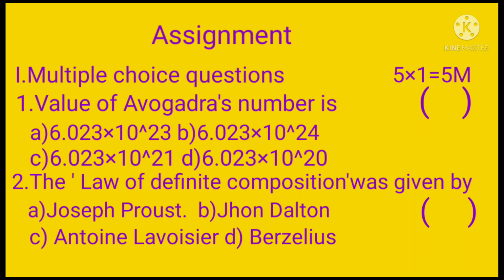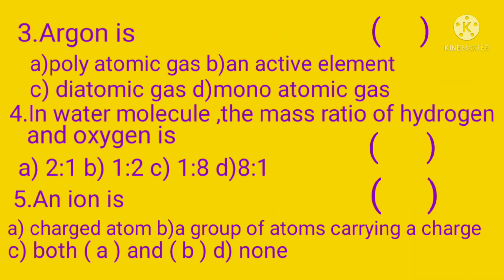And third one, argon is: A, polyatomic gas; B, an active element; C, diatomic gas; D, monoatomic gas. Fourth one, in a water molecule, the mass ratio of hydrogen and oxygen is: A, 2:1; B, 1:2; C, 1:8; D, 8:1.